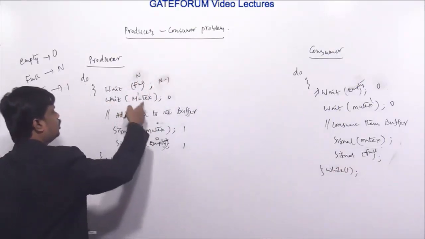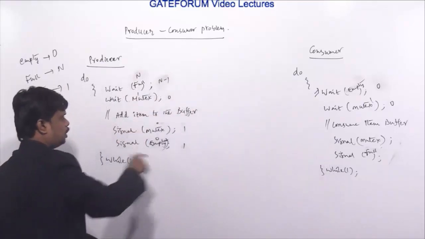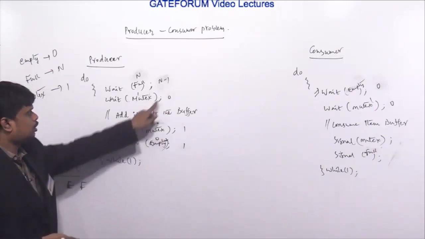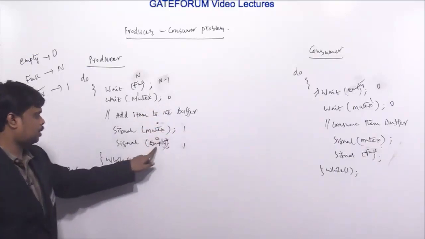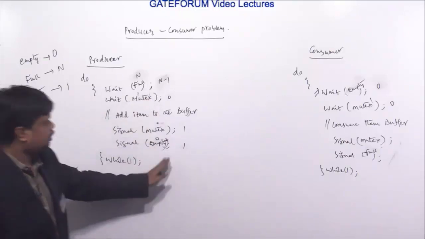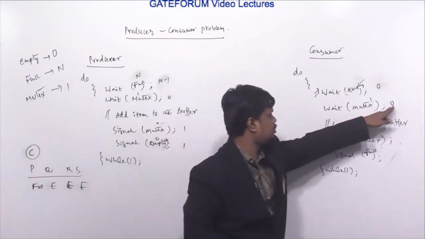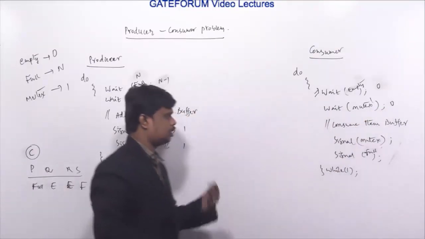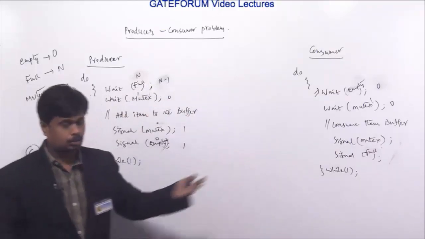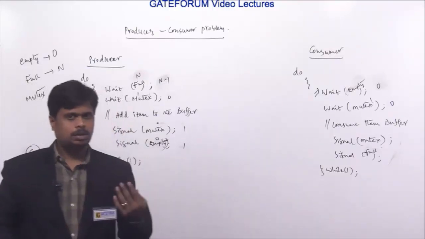Then the mutex value, previously 1, now becomes 0. Then this producer can produce an item. After producing an item, signal of mutex. The mutex value is 0, then it becomes 1. And signal of empty. It was previously 0, now it becomes 1. So after producing one item, empty becomes 1, and the consumer can be successful. The mutex is 1 as well, so the consumer is able to consume an item. This way one item is produced by the producer and one item is consumed by the consumer, and the consumer is unable to consume an item when the buffer is empty.